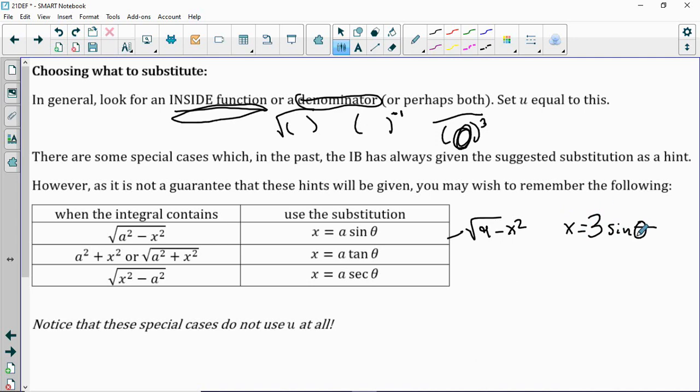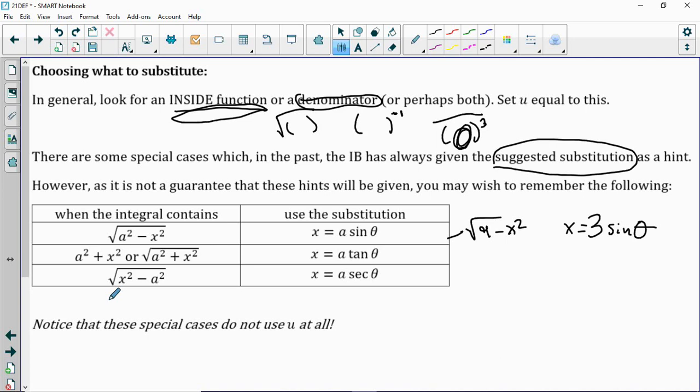And you'd work the substitution from there. We have a special one here using tangent and another one using secant. Now, in the past, the IB has always said, like, hey, using the substitution x equals a secant theta or whatever, solve this integral. So they've always told the candidates how to do those problems. I don't know if they always will, but as far as I know, they always have. So that's good. That being said, I do encourage you to try to commit these to memory if you can.